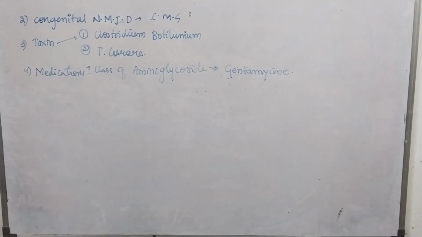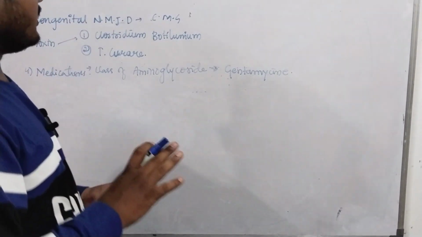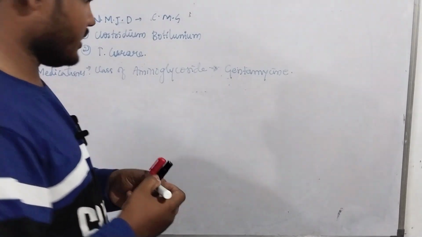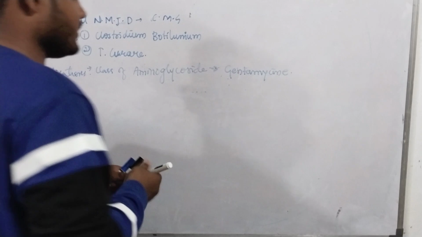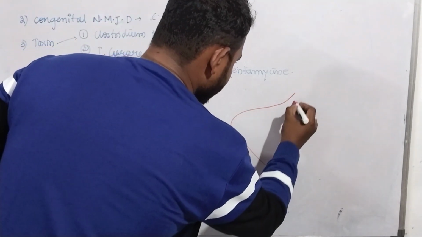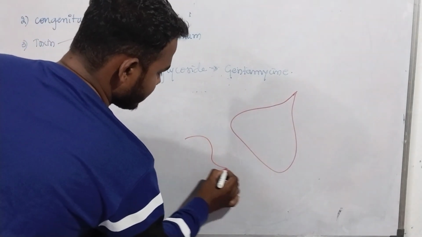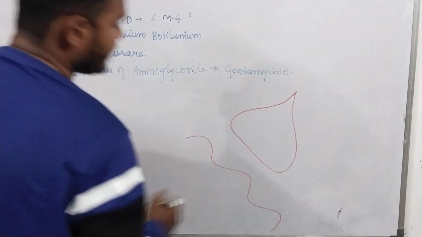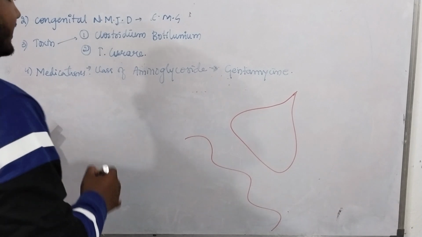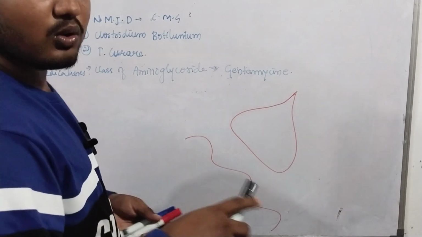Now we can see, first, a normal neuromuscular junction. Let's suppose this is your presynaptic nerve, and this is the postsynaptic membrane of the muscle, the muscle sarcolemma. And here, whenever there is a signal, first we will go in detail.